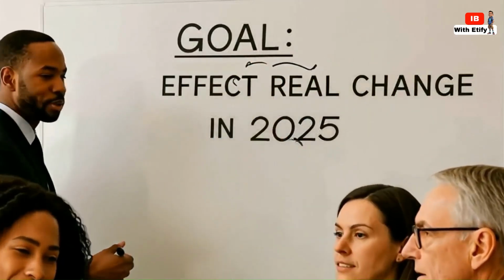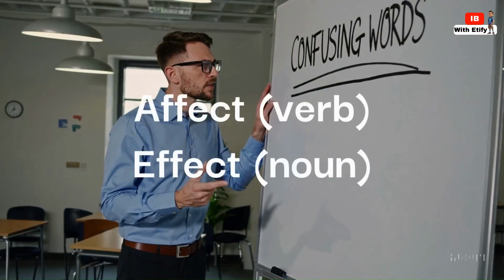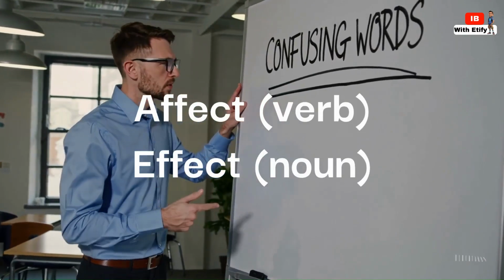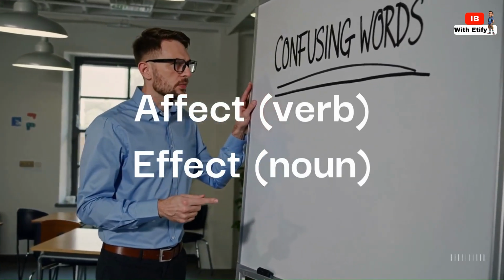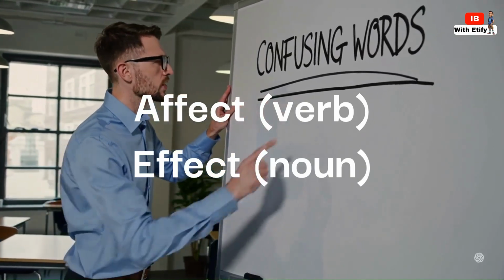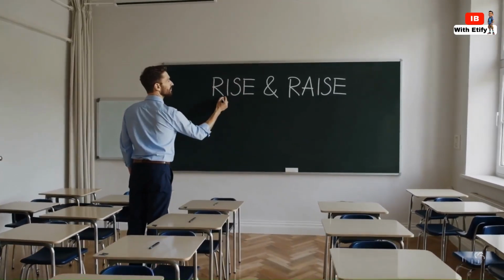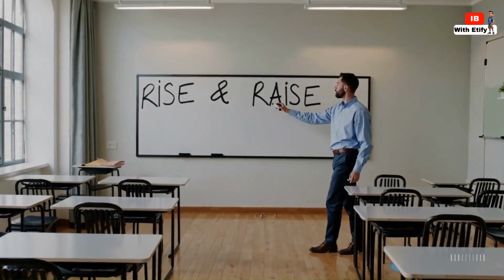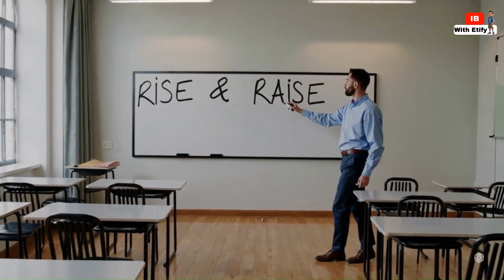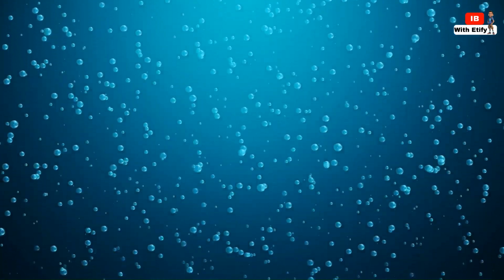For most everyday conversations and writing, you can stick to the rule. Affect is the verb, the action, and effect is the noun, the result. If you're unsure, assume affect is the verb and effect is the noun. Let's transition to another common pair that deals with upward movement, rise and raise. Rise, R-I-S-E, is an intransitive verb, meaning it doesn't take an object. Something rises by itself, it moves upward. Think of it as to go up.